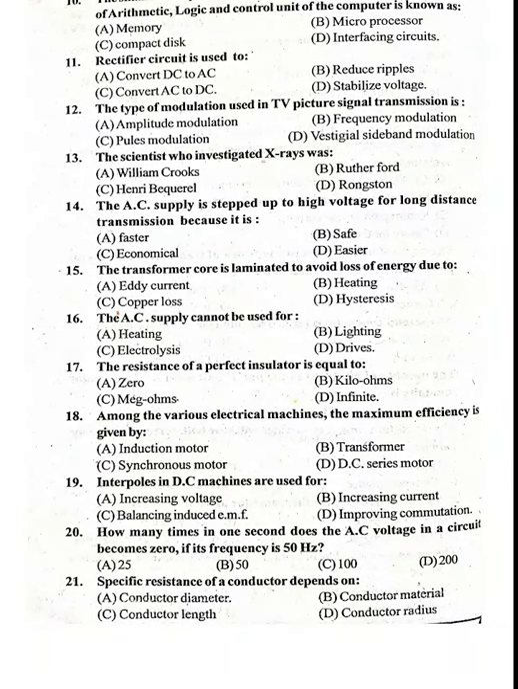Okay, next question. Specific resistance of a conductor depends on what? Specific resistance means the resistance of a material of unit length and unit area. Is it? Then conductor material is the right answer. The specific resistance of a conductor depends on the conductor material.